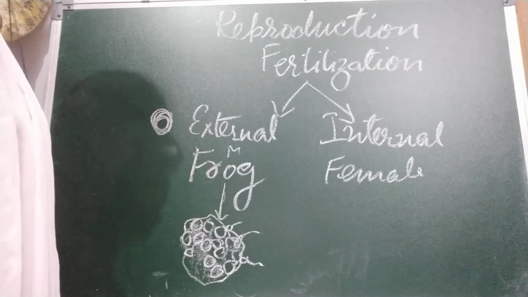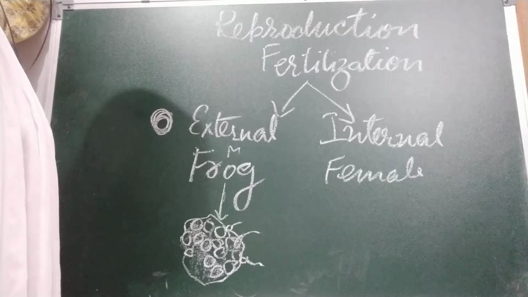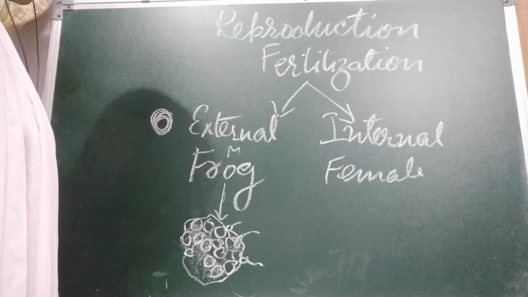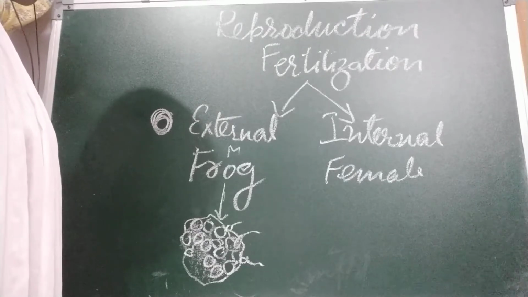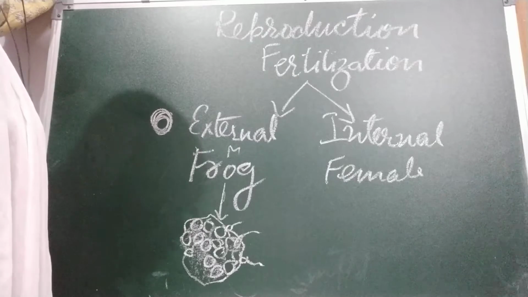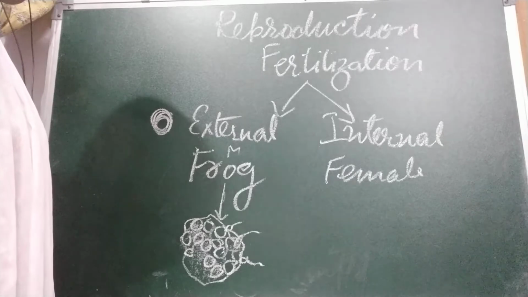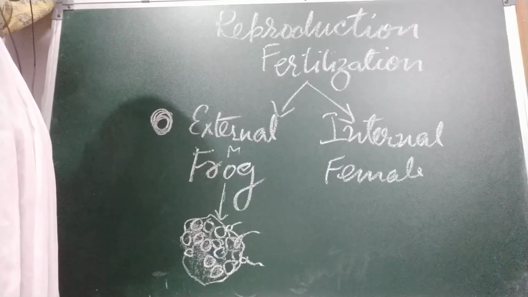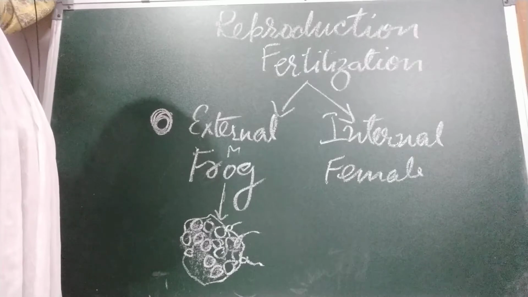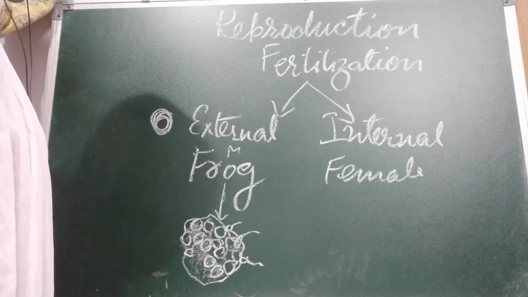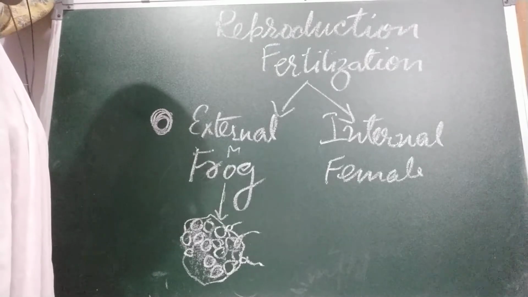In earthworms, as I told you, earthworms are hermaphrodite. Both the sexes, male and female, are present. So both the gametes are there, male gametes and female gametes, but the fertilization is internal in them. How? An earthworm, though a hermaphrodite, does not fertilize itself. In its case, two earthworms come in contact with each other and exchange sperms. The eggs are fertilized internally with the sperms received from the partner.